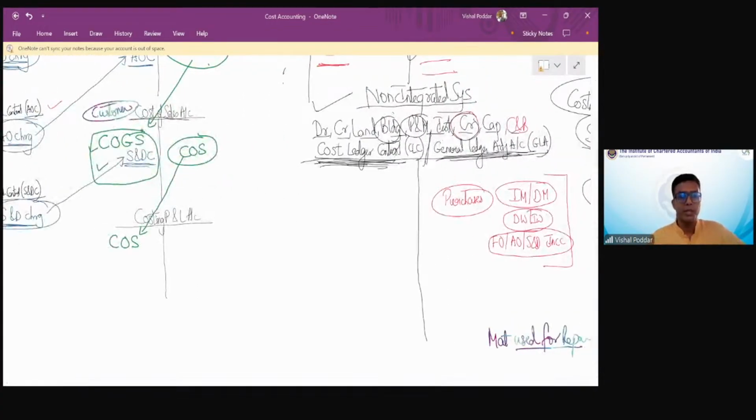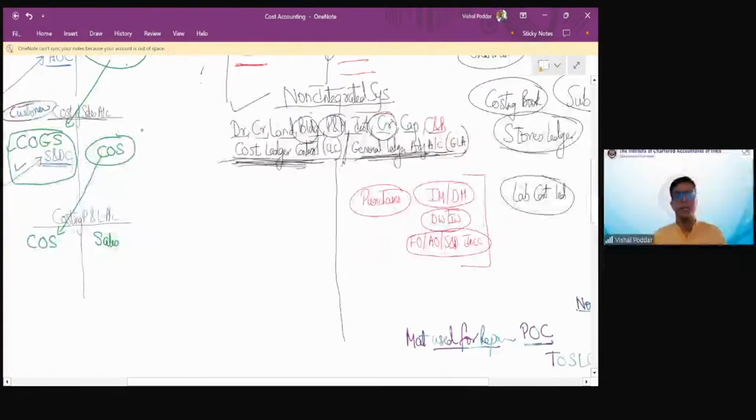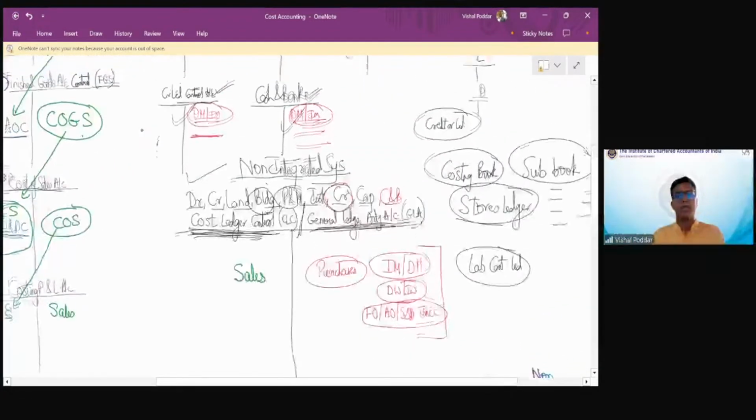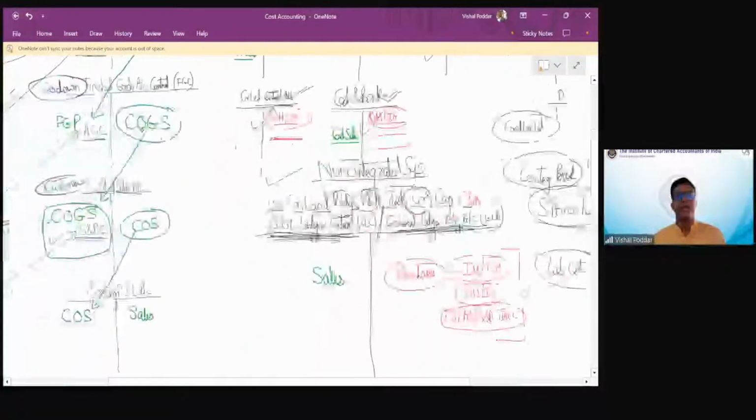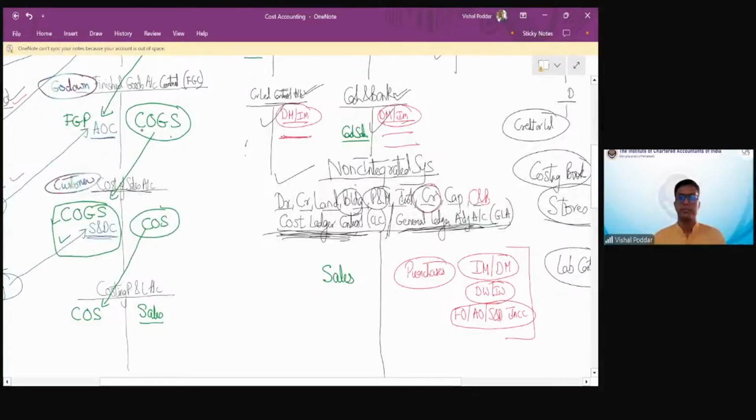If it is integrated, the second effect is credit sales and cash sales. So cash or bank is debited, debtors is debited, and cost P&L is credited. Or CLC is debited and cost P&L is credited.